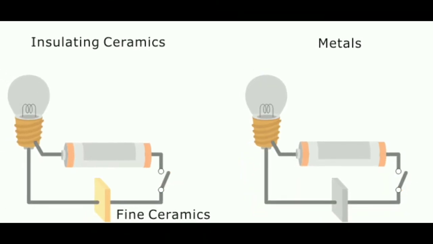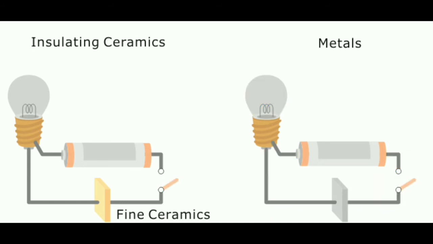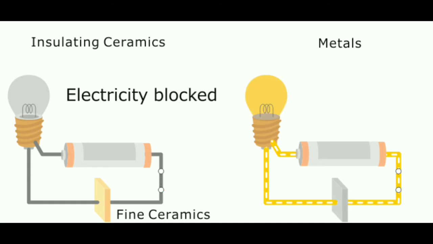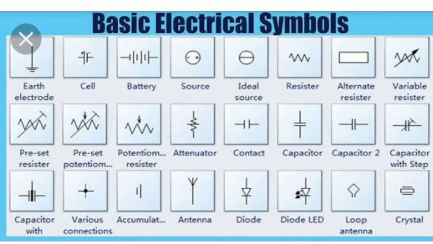Electrical circuit. A continuous path consisting of conducting wires and other resistors like lamps and bulbs between the terminals of a battery, along which an electric current flows. Here are a few electrical symbols used in constructing electrical circuits.